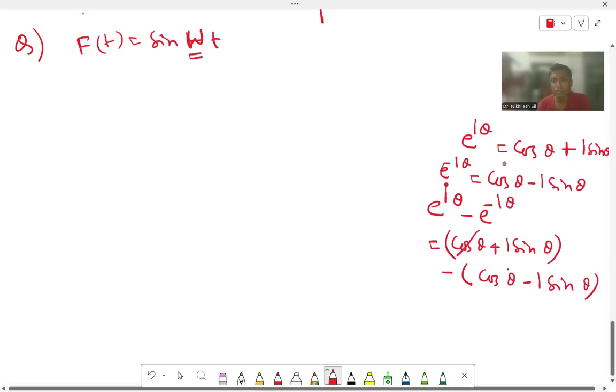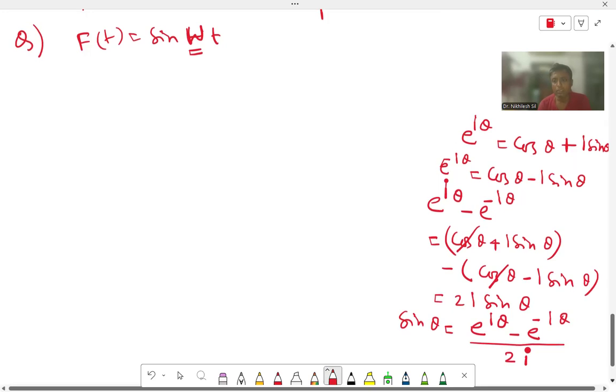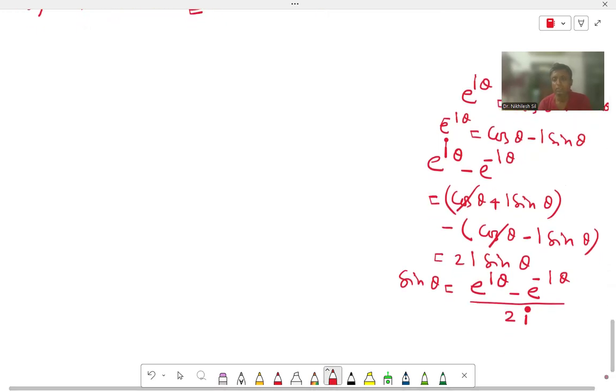So cos theta cancels, and I sin theta plus I sin theta gives 2I sin theta. So sin theta becomes e to the power I theta minus e to the power minus I theta divided by 2I. Okay, clear? This becomes sin theta.